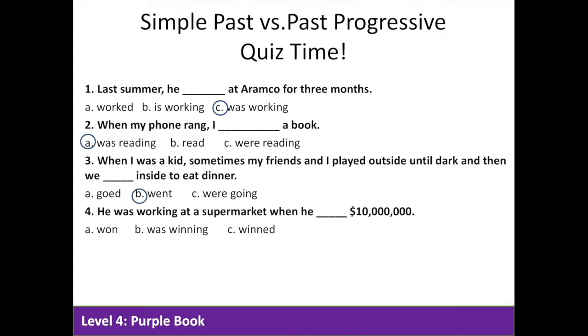Question 4. He was working at a supermarket when he blank $10 million. Again, we're talking about an action that happened in the past and is finished. We can't win something over the course of a long time. So A is the correct answer.